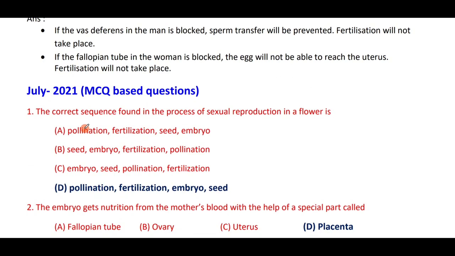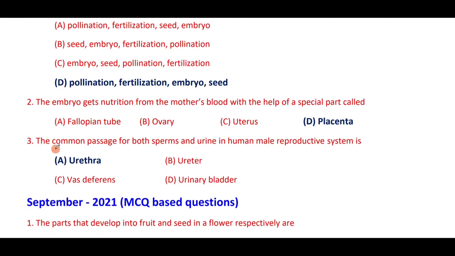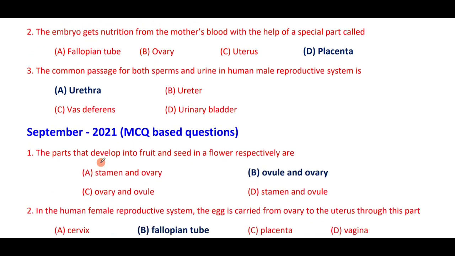The correct sequence found in the process of sexual reproduction in a flower is: first pollination, fertilization, embryo, then seed. The embryo gets nutrition from the mother's blood with the help of a special part called the placenta. The common passage for both sperms and urine in the human male reproductive system is the urethra. Urethra is a common passage for urine as well as sperms. The parts that develop into fruit and seed in a flower respectively are ovary and ovule.